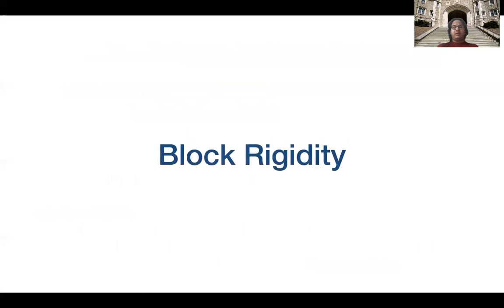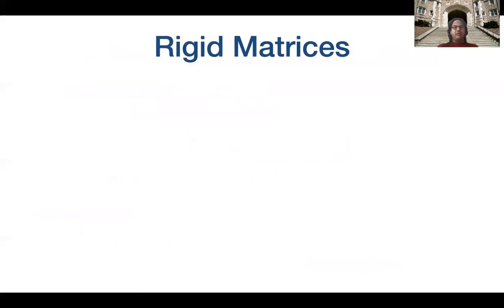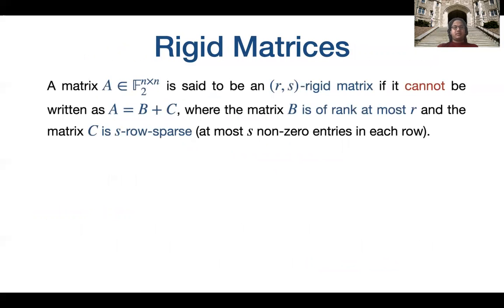Next, I will talk about block rigidity. What are rigid matrices? A matrix A, which is an n cross n matrix over GF2, is said to be an (R, S) rigid matrix if it cannot be written as the sum B plus C, where B is of rank at most R and the matrix C is S row sparse, which means that C has at most S non-zero entries in each row.